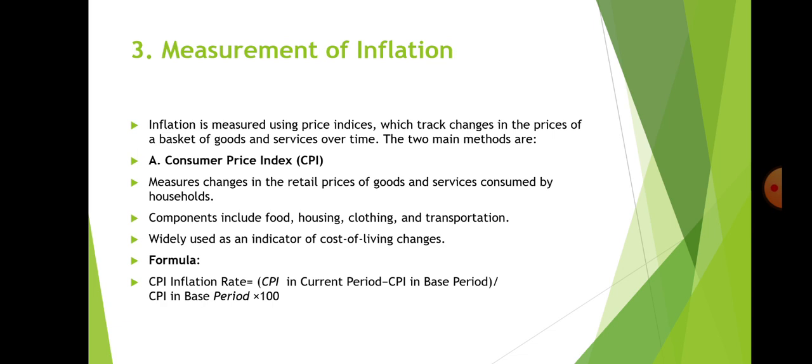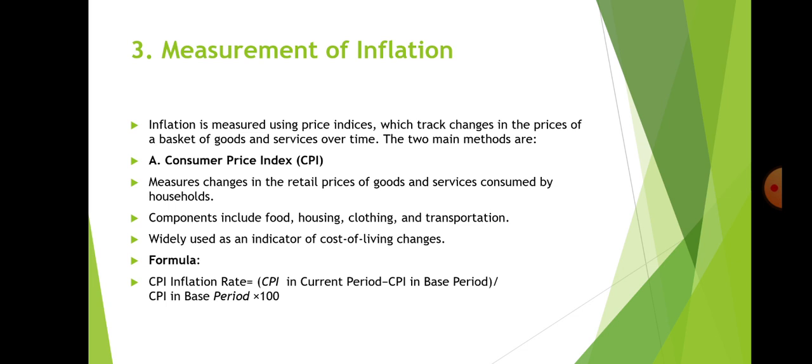So let's start with CPI. It measures changes in the retail prices of goods and services consumed by households, and its components include food, housing, clothing, and transportation. Widely used as an indicator of cost of living changes.